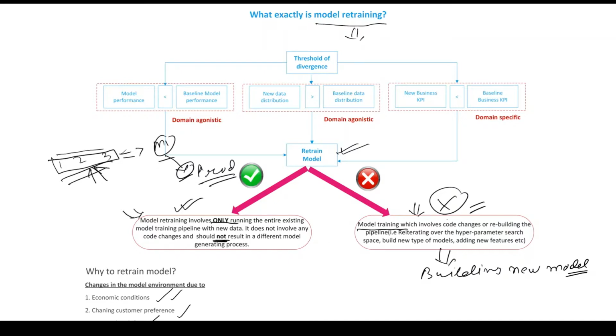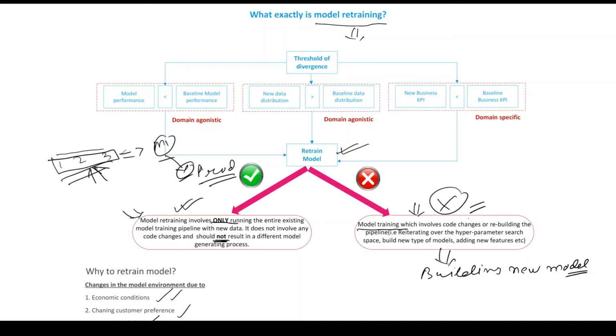For that we need to probably tune some of the hyperparameters, or deploy a new set of machine learning models. But those cases are not categorized as model retraining activity because that will require a code change.